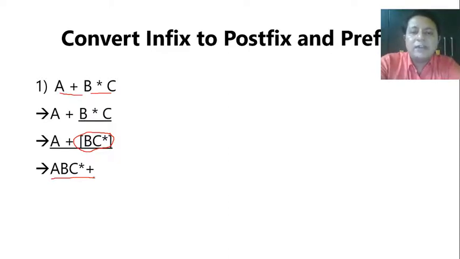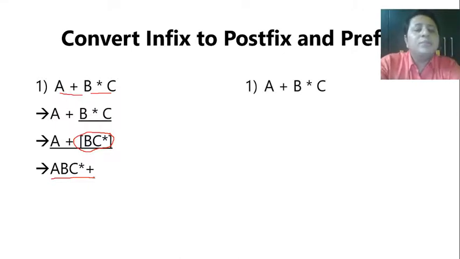One more thing: postfix is also called reverse Polish, as prefix is called Polish. So if you come across these names, don't get confused. Prefix is also called Polish notation, and hence the opposite of prefix is postfix, which can also be called reverse Polish notation. So the first advantage is operators are in the order of their execution. Let us see the same.